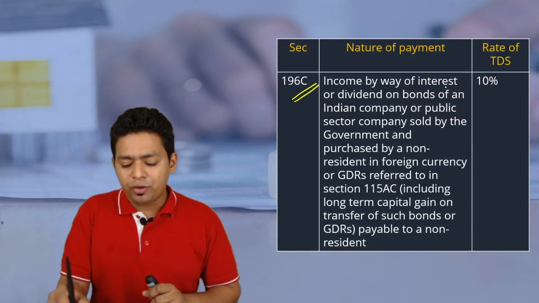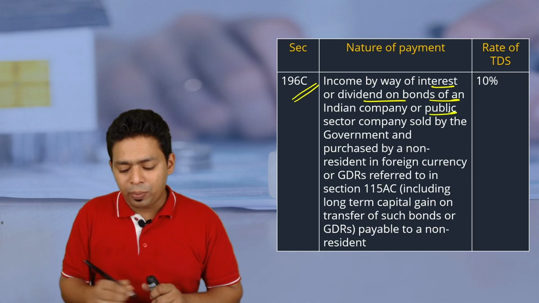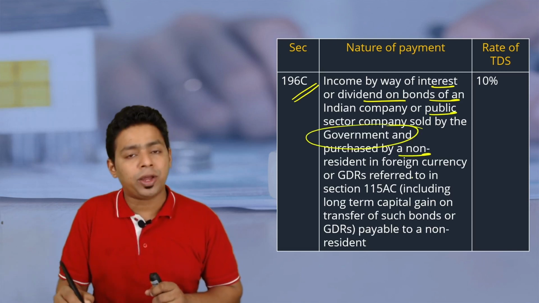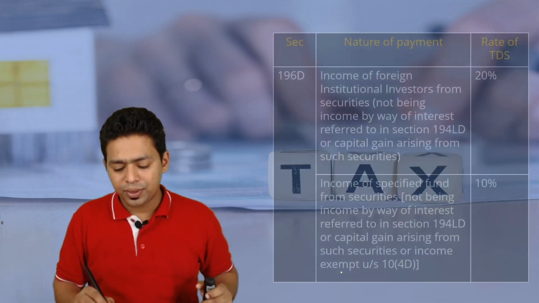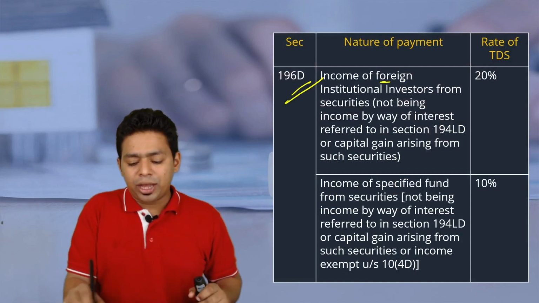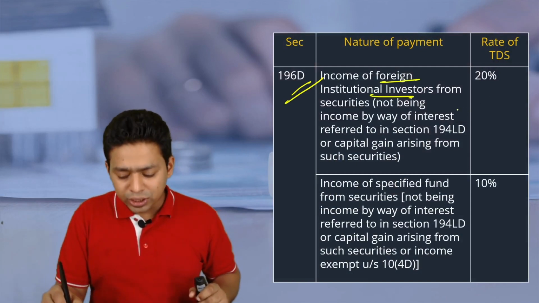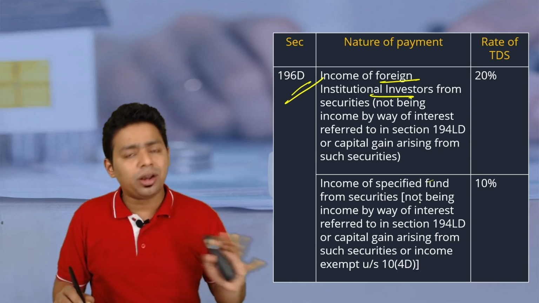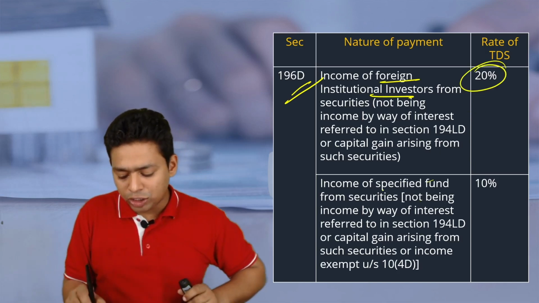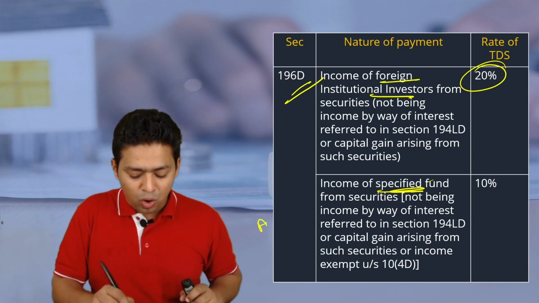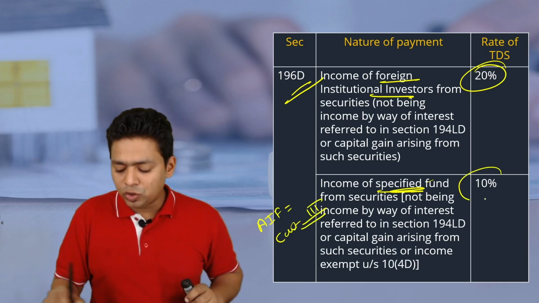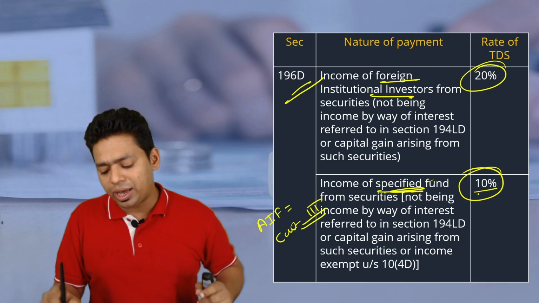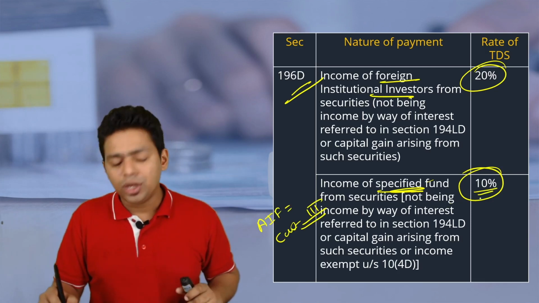196C, income by way of interest, dividend, bonds of Indian company or public sector company sold by government of India and purchased by non-resident, or GDR that we have discussed. The rate of TDS is only 10%, my dear friend. 196D, income by the foreign institutional investor from the securities in India, general securities rate will be 20%, or specified fund. Specified fund means, do you remember? Alternative investment fund category 3. So for them, because it is a little risky and obviously we are encouraging them to invest in Indian startup ventures, the tax rate is 10%, TDS rate is also 10%.